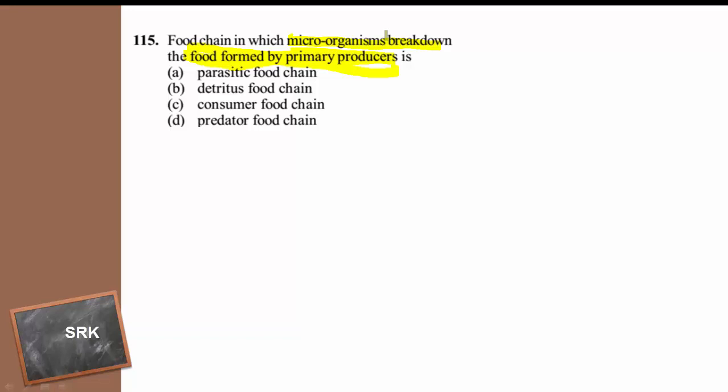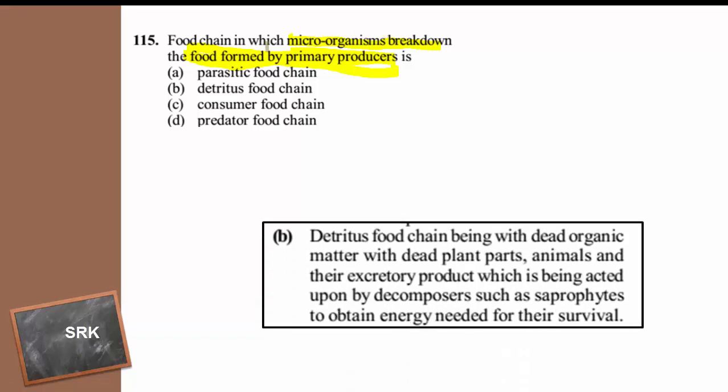And decomposition occurs if the detritus is present. Raw material for the decomposition is nothing but detritus. It is a mixture of both dead plants, dead animals along with their fecal matter. So this becomes detritus food chain. Option B is the answer.